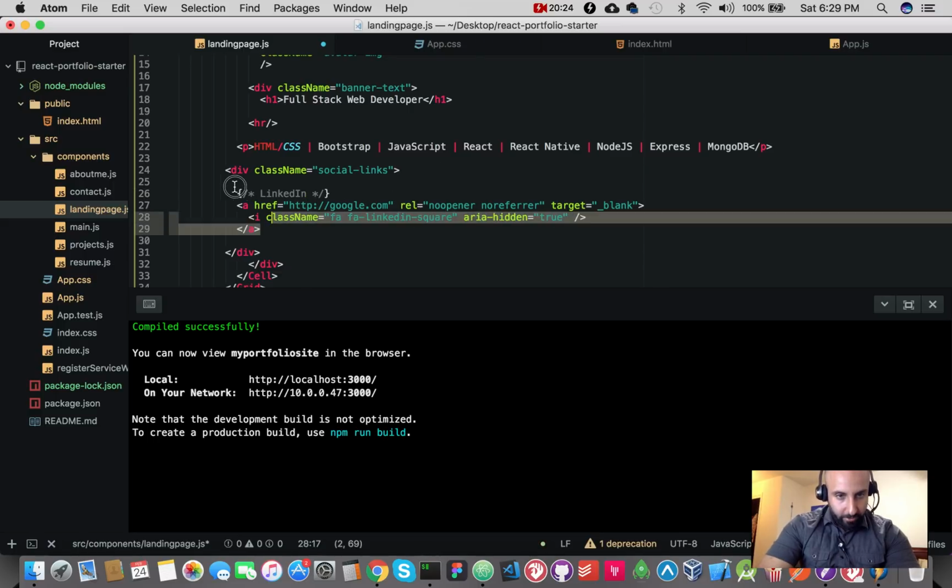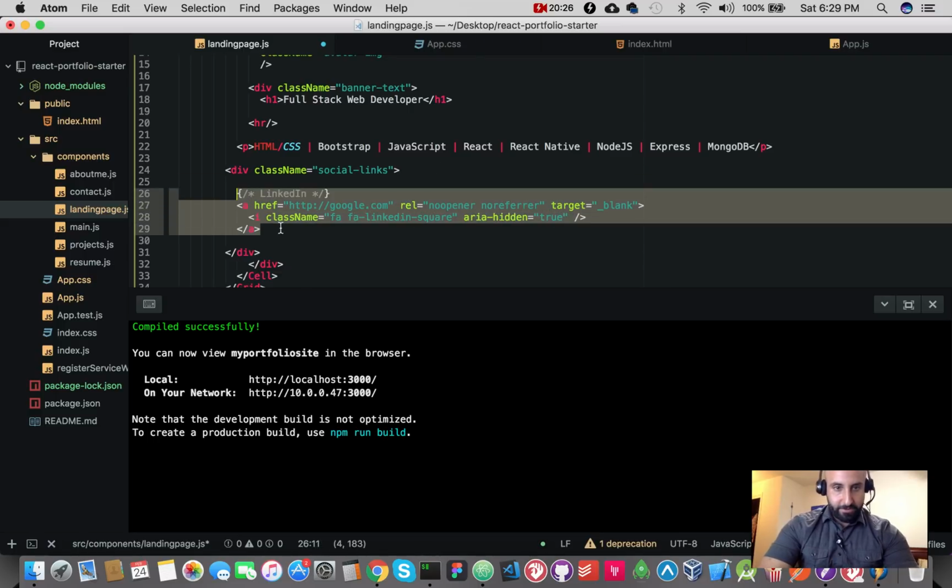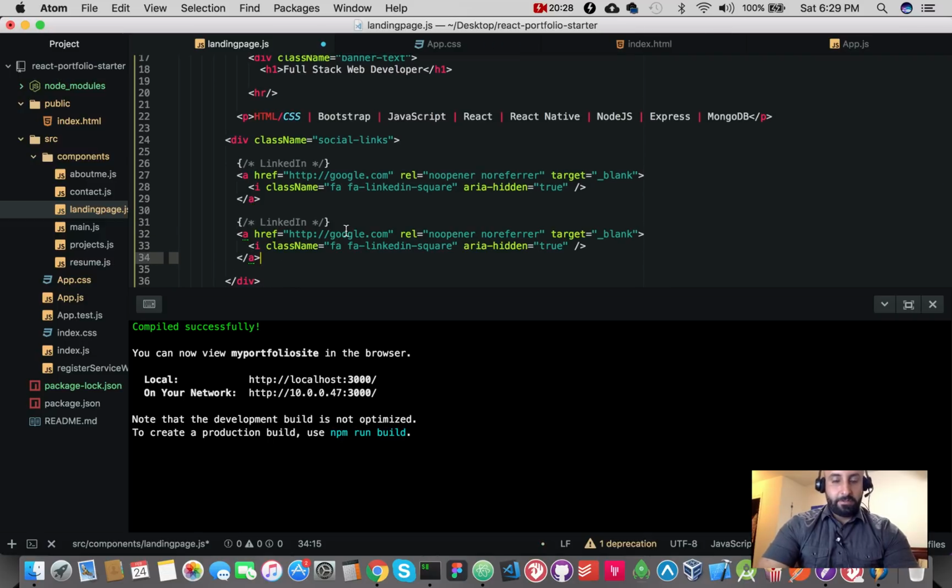But let's copy all of this because we only have to make a few small changes, right? So paste it under. Our next one's going to be GitHub. You know, the links obviously, once you do this on your own, you just put it in href. You can link to the URL of your profile.